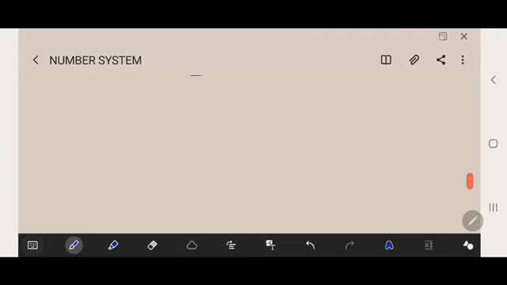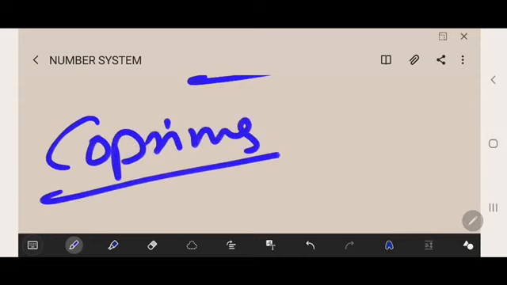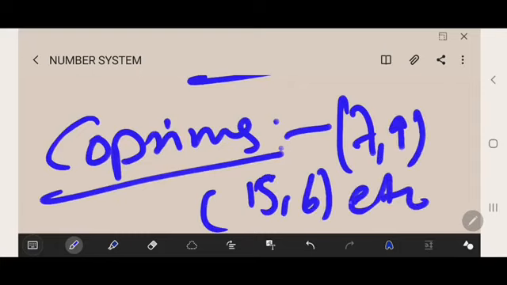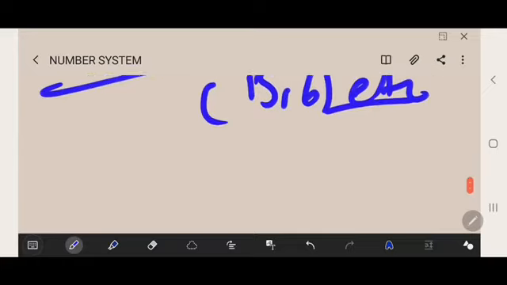Thereafter we'll discuss what co-prime numbers are. Two natural numbers are said to be co-prime if their only common divisor is 1. For example, 7 and 9, 15 and 16, etc. These are called co-prime numbers. Co-prime numbers may or may not be prime. Every pair of consecutive numbers is co-prime.